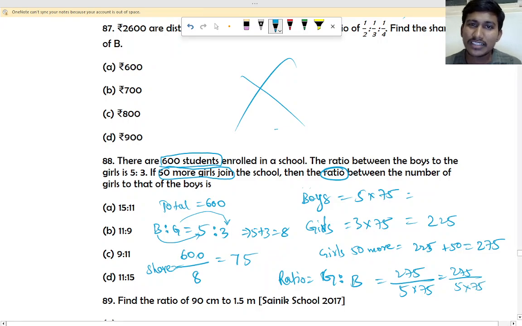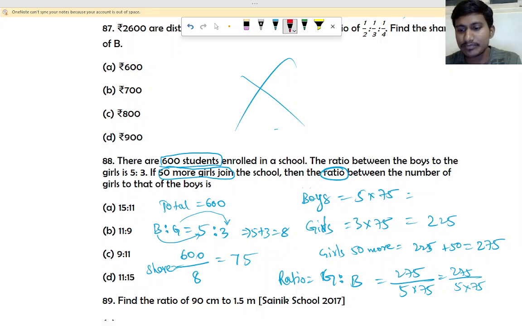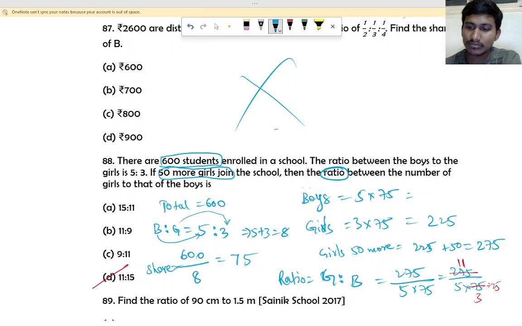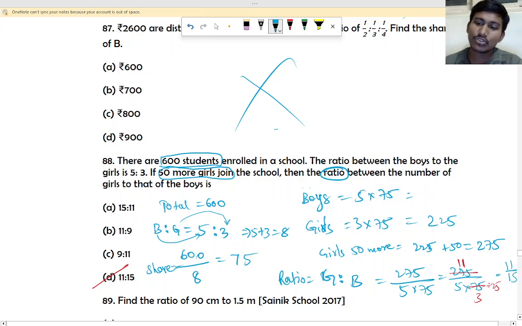So how much will be the answer if you divide? So 25 table you can divide. So 25 3s are 75. Okay. So 25 how many is 275? 25 11s are 275. So it will be how much now? 5 3s are 15. 11 is to 15 will be the answer, option D. Okay. Yes. So 11 divided by 5 3s are 15. So 11 by 15 is the answer.